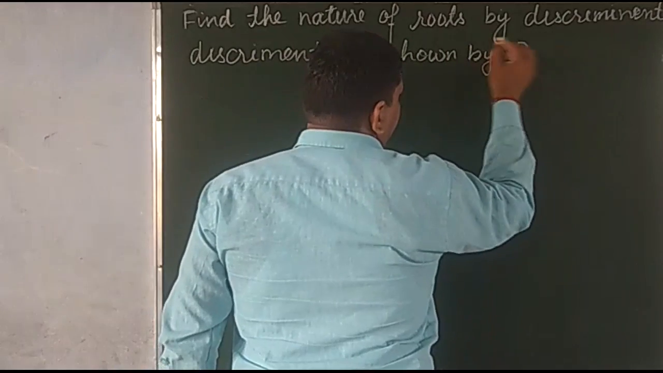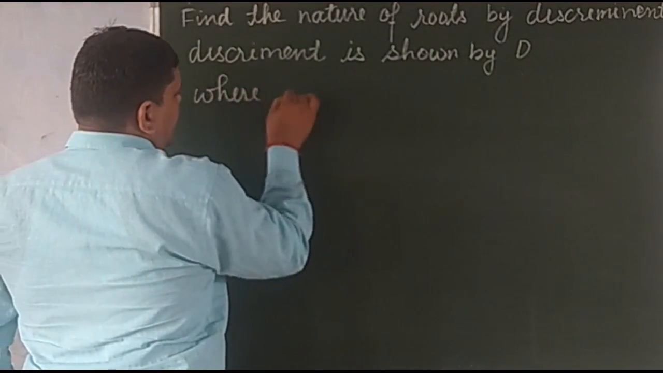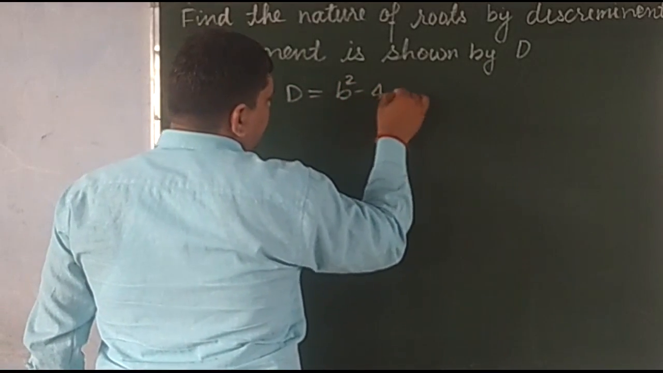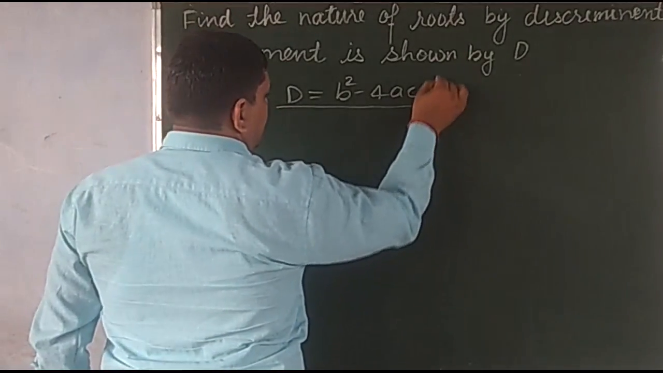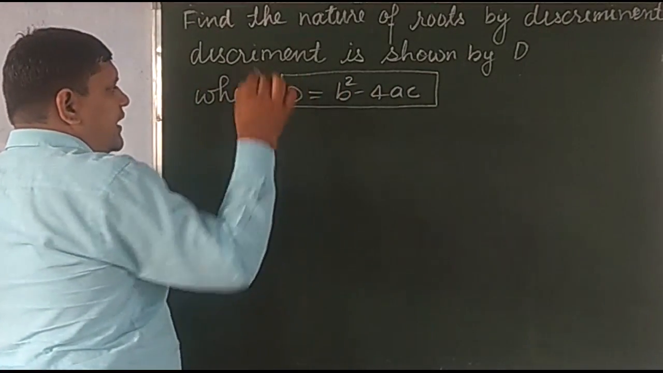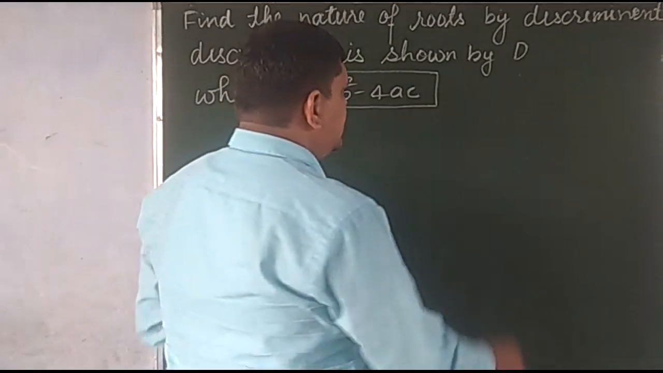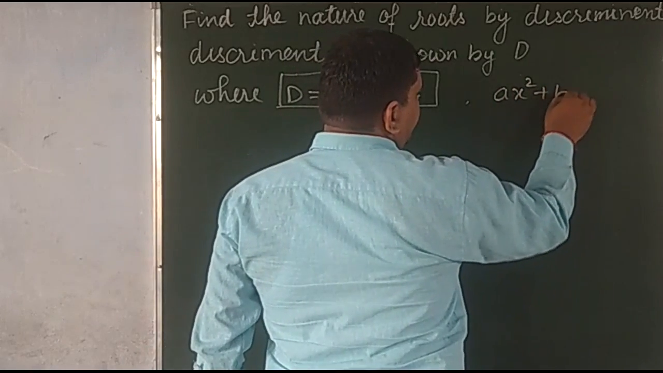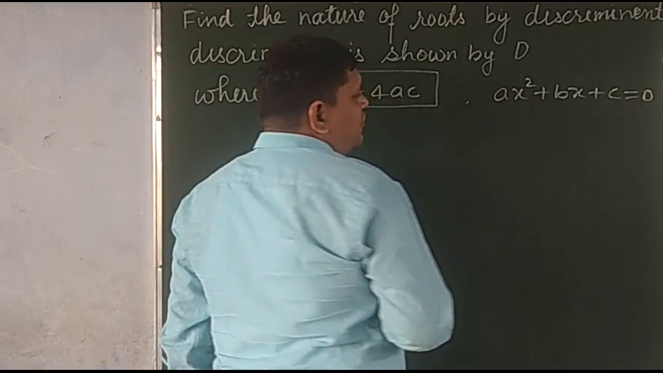Letter D, where D is equal to b square minus 4ac. And now you have a question. This is ax square plus bx plus c is equal to 0, any quadratic equation.